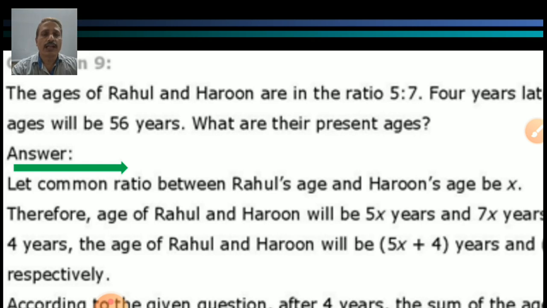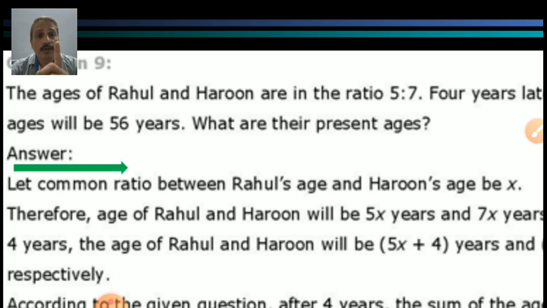Students, here they ask us something. They gave some information, and using that information we have to solve the question. Read once again and try to understand yourself. Okay, let the common ratio between Rahul and Harun's ages be x. x is a variable. Therefore, the age of Rahul is 5x and Harun is 7x.